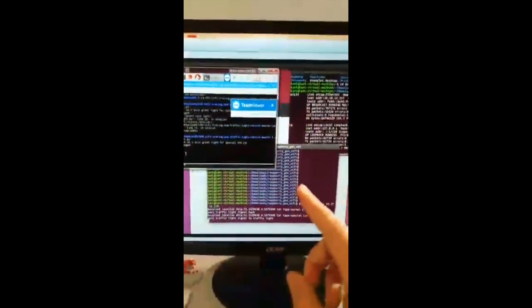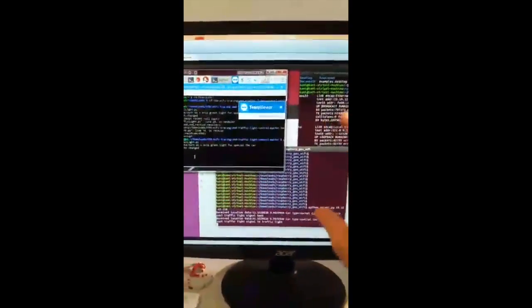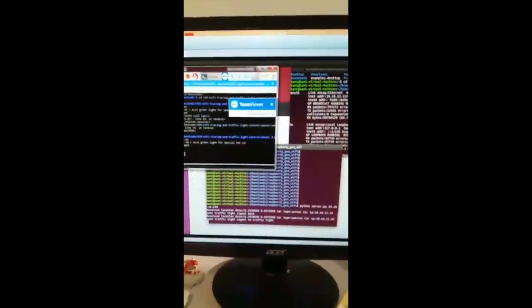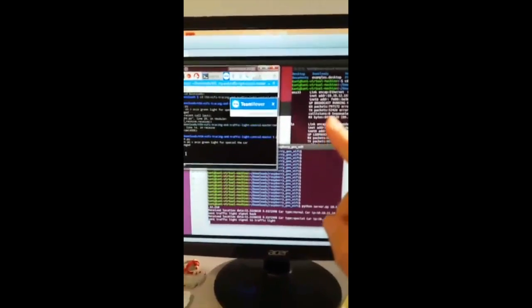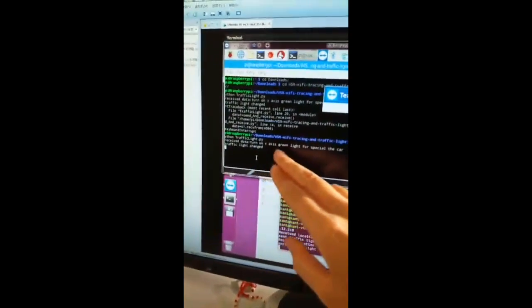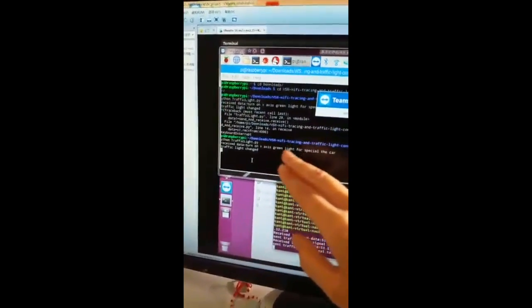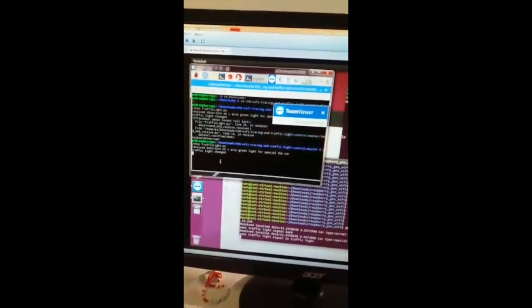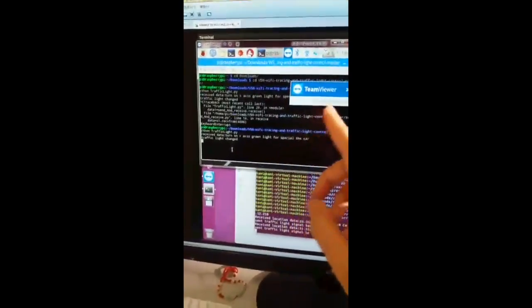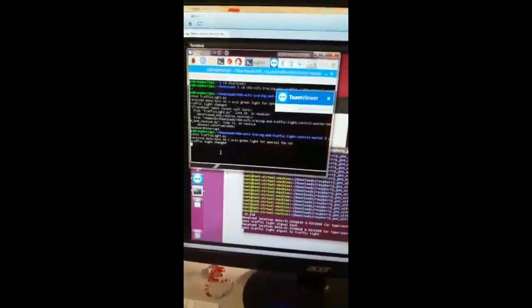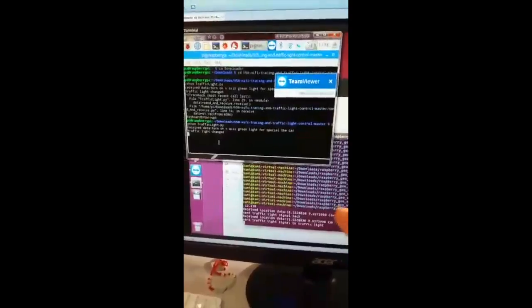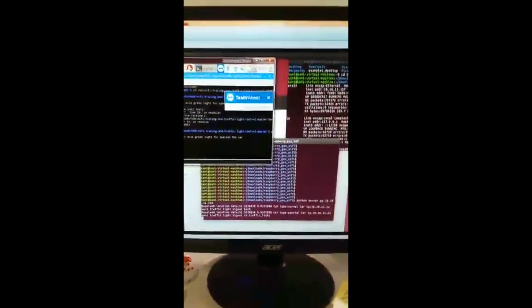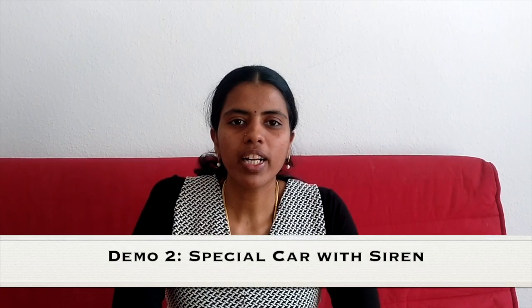For my part, I only implemented the interface. In the next demo, done by Ash, she will tell you how to implement the traffic light change, because my Raspberry Pi is in a sensor lab. I cannot do this, but Ash will show you this on her devices. So this is all of my demo. Thank you for watching.